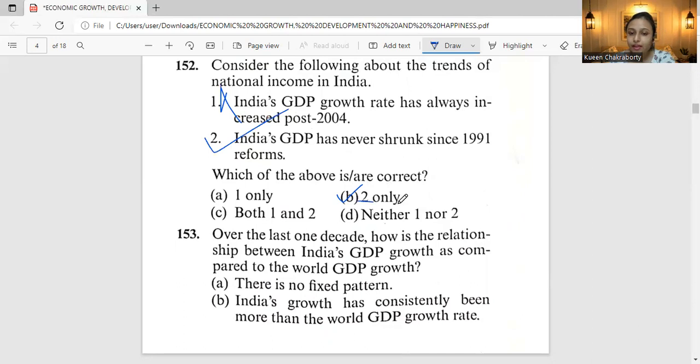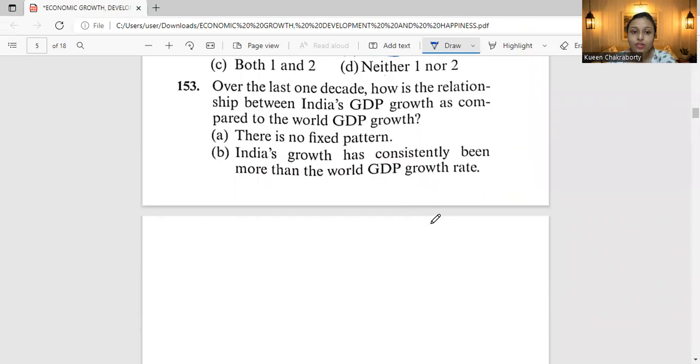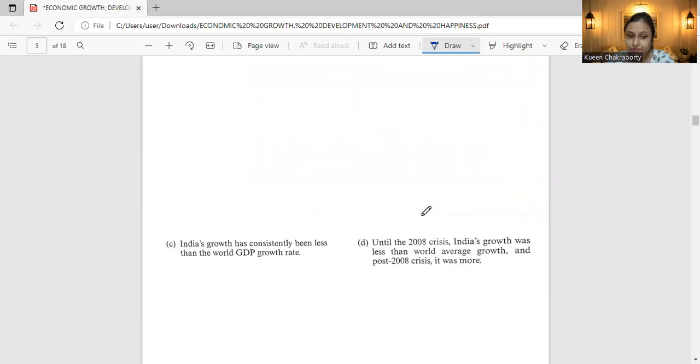Okay. Next, moving to question 153. Over the last one decade, how is the relationship between India's GDP growth as compared to the world GDP growth? Option A, there is no fixed pattern. Option B, India's growth has consistently been more than the world's GDP growth rate.